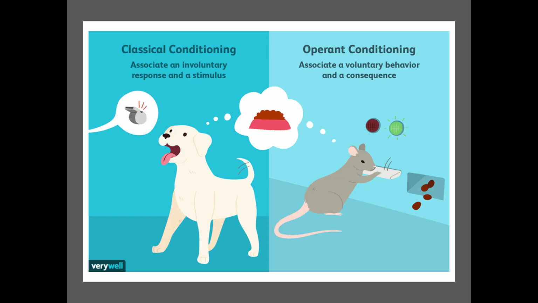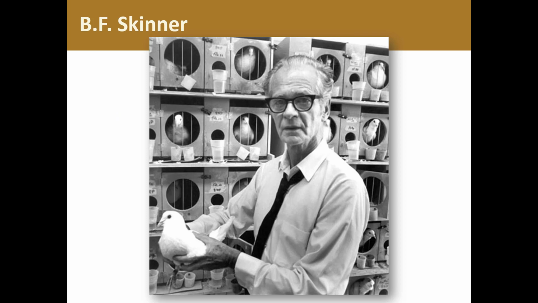Oftentimes, though, learning involves changes in behavior that are a choice. And when the organism changes its behavior in response to consequences, we're no longer doing classical conditioning, but operant conditioning. Operant conditioning is changing a voluntary behavior in response to consequence. B.F. Skinner is most well known for studying this. He realized that depending on the consequences of a behavior, an animal will increase or decrease the likelihood of that behavior moving forward. He most famously worked with pigeons, trained them to play video games, to dance, to respond to specific stimuli, to do a wide range of things, including guide missiles, interesting enough.